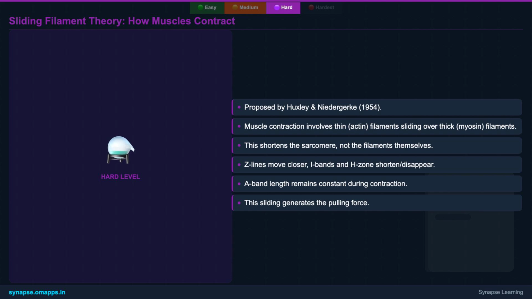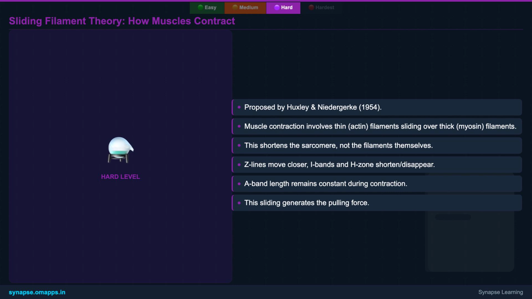Imagine two sets of comb teeth interlocking and pulling past each other. This sliding action pulls the Z-lines of the sarcomere closer together, effectively shortening the entire sarcomere. During this process, we observe specific changes. The I-bands, containing only thin filaments, shorten and can even disappear, and the H-zone, where only thick filaments are present,